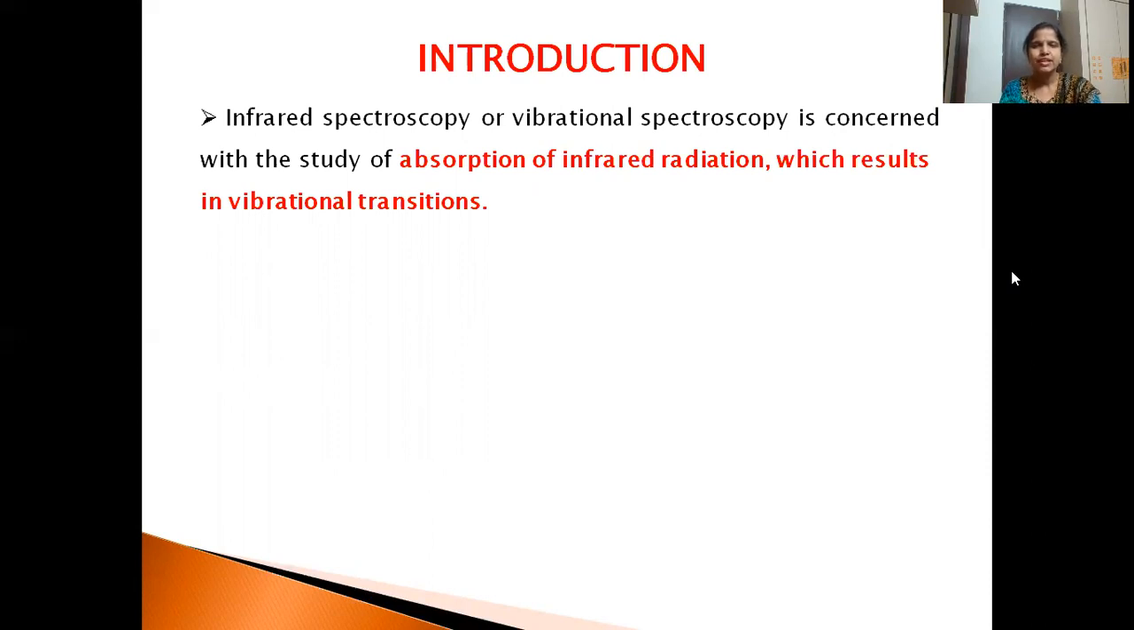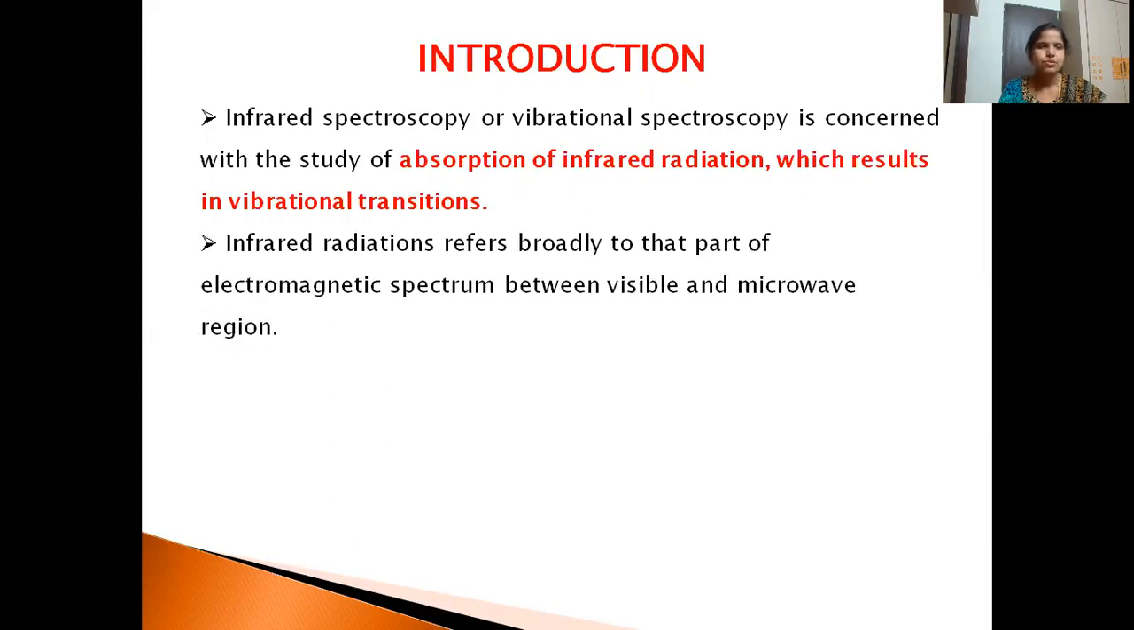In the electromagnetic spectrum, we have different waves or radiations. IR spectroscopy deals only with the interaction of IR radiations, that is infrared radiations, with matter. When infrared radiations interact with matter, vibrational transitions take place in the molecule. IR radiations refer broadly to that part of the electromagnetic spectrum between the visible and microwave regions.